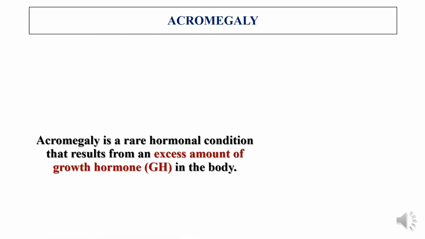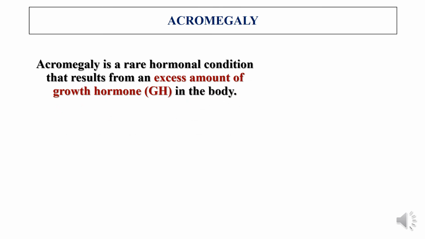Just like gigantism, which occurs due to the excessive secretion of growth hormone, acromegaly is also a condition which occurs due to the excessive secretion of growth hormone. It is a hormonal condition that results from an excess secretion of growth hormone in the body.